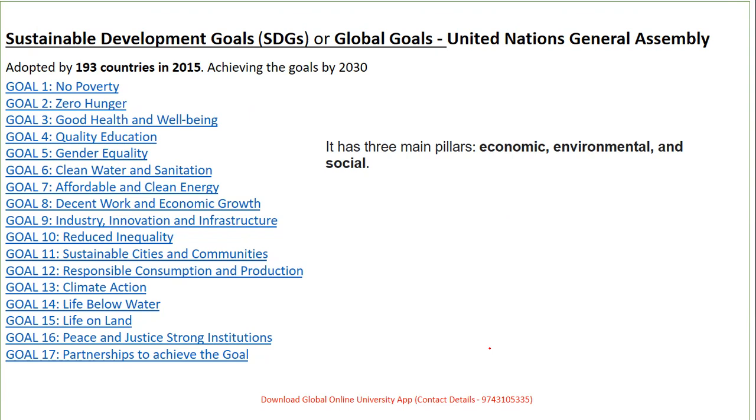Now, there are different types of stories and different types of acronyms. At the last moment I will definitely not tell you which acronym or which pattern to use; whichever pattern you have learned to remember these goals, stick to that, but you have to remember these 17 goals. Even this can be a part of a question, and odd man outs, you can get a choice, so you have to be careful.